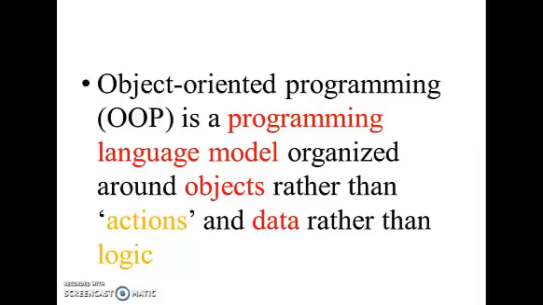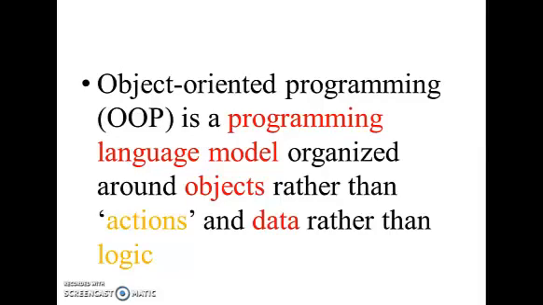Another point is that we can easily extend or upgrade an object-oriented programming system from small to large. It is compatible with small to large systems.